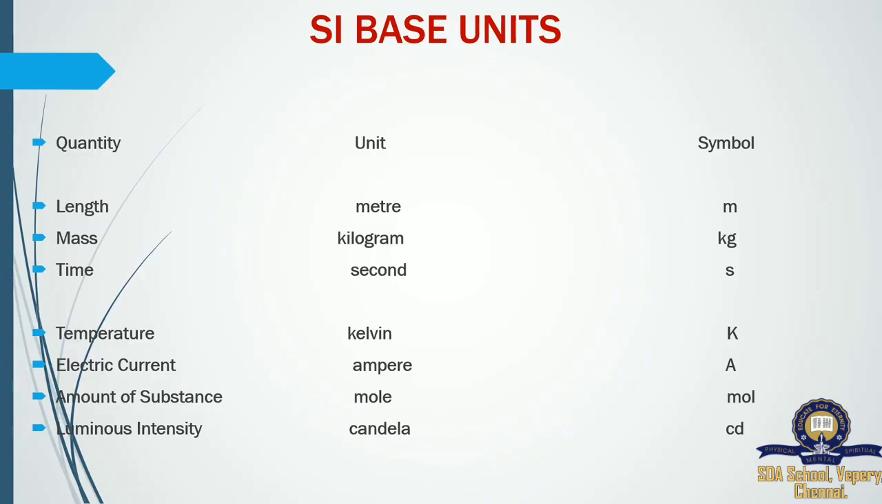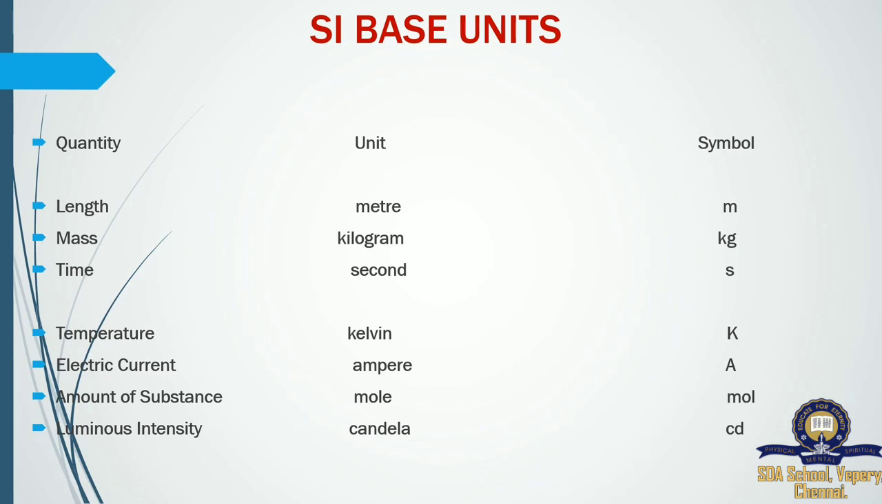Electric current, ampere. This is also a scientist's name. Capital A represents the symbol for current. Next, amount of substance. Substance means if we are taking any rice or sugar, salt like that, that is amount of substance. Its unit is mole. Mole is represented by the symbol mol, small m-o-l.